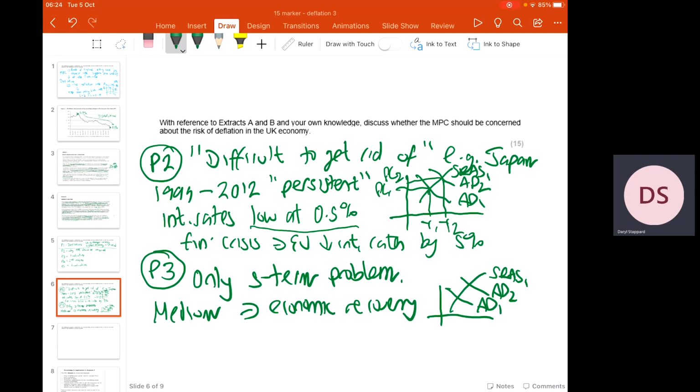But then evaluation, however, we can see from the extracts that the risk of deflation only appears to be a short-term problem. For example, in the medium term, the extract does mention there will be economic recovery. This therefore suggests that aggregate demand will start to grow and will mean that as time progresses, the risk of deflation will start to disappear. This therefore means that the MPC may be concerned about the short-term risk of deflation, but they shouldn't be concerned as we move into the medium to long term.